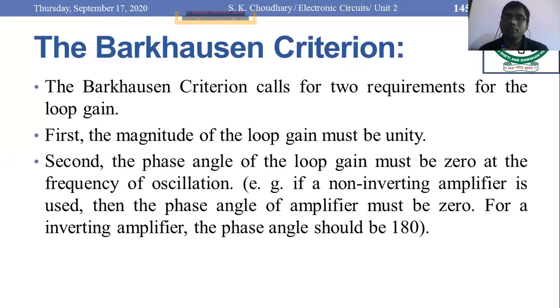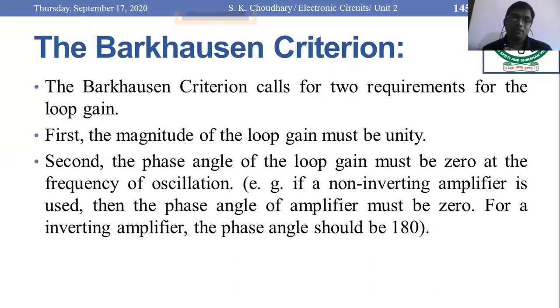If you are using a non-inverting amplifier, the phase shift of its output is always 0, so you have to adjust your feedback network in such a way that it also produces a phase shift of 0. In this way, the total phase shift is equal to 0.